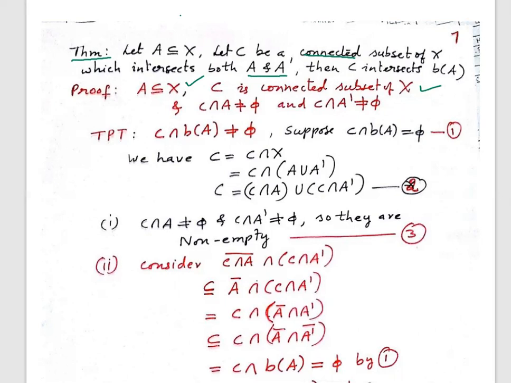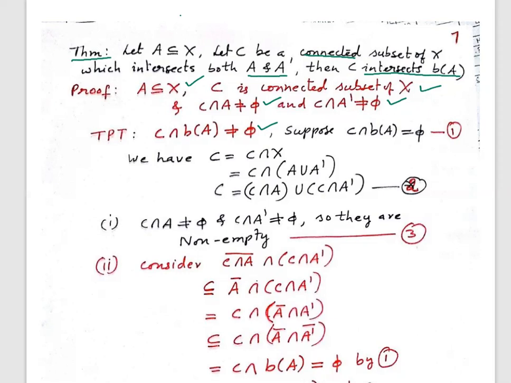So C intersection A is not null, and C intersection A complement is also not null. What we have to prove is that C intersection B of A is not null. That is, C has non-empty intersection with the boundary of A.